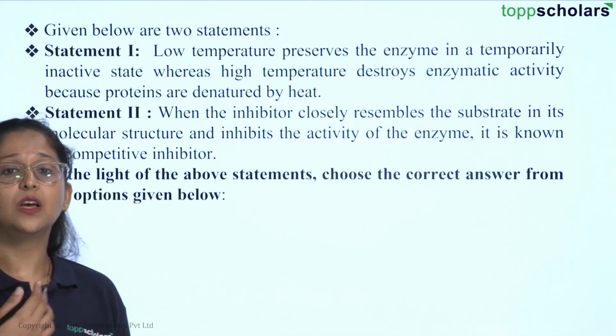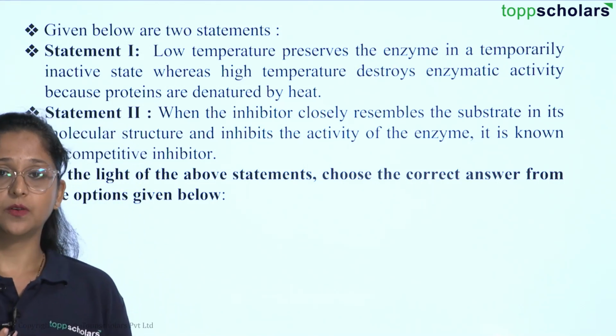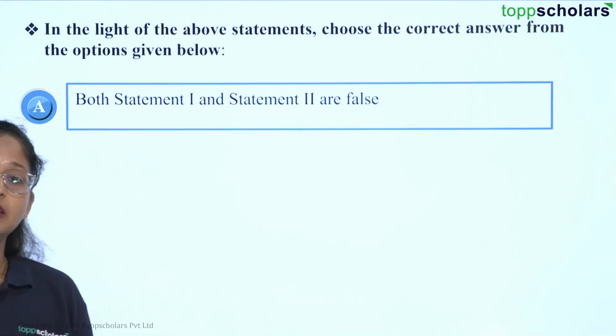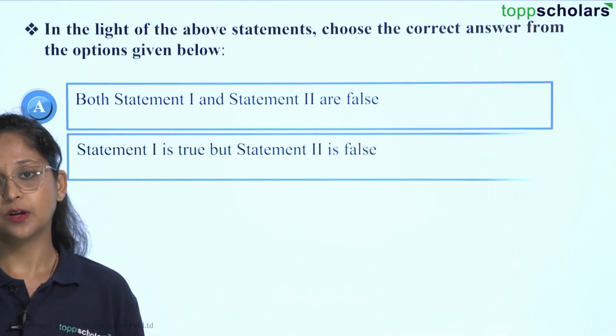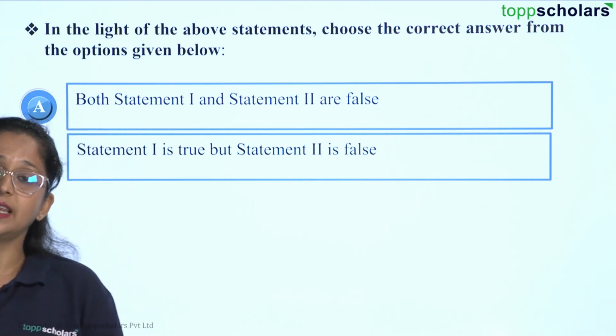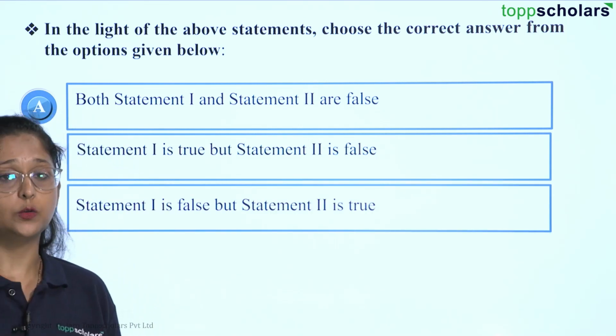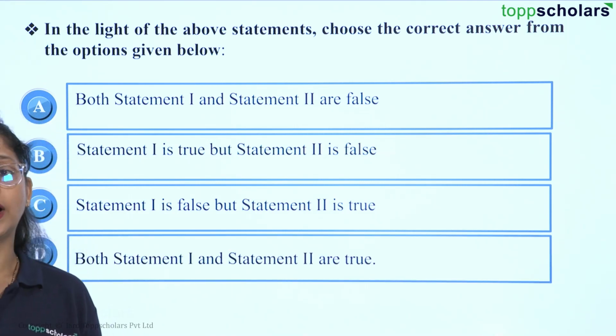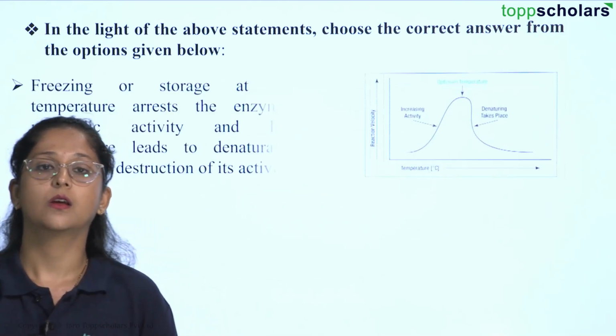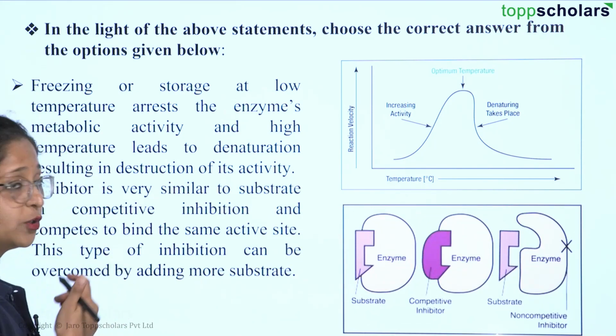So in the light of the above statements, we have to choose the correct option here. Option A that we are given is both 1 and 2 are false. Option B, 1 is true but statement 2 is false. Option C, statement 1 is false but statement 2 is true. Option D, both statements 1 and 2 are true. So here let's talk about each of the statements.